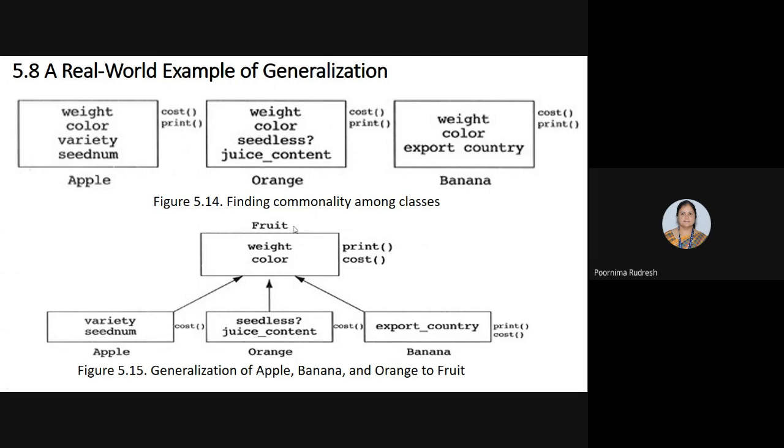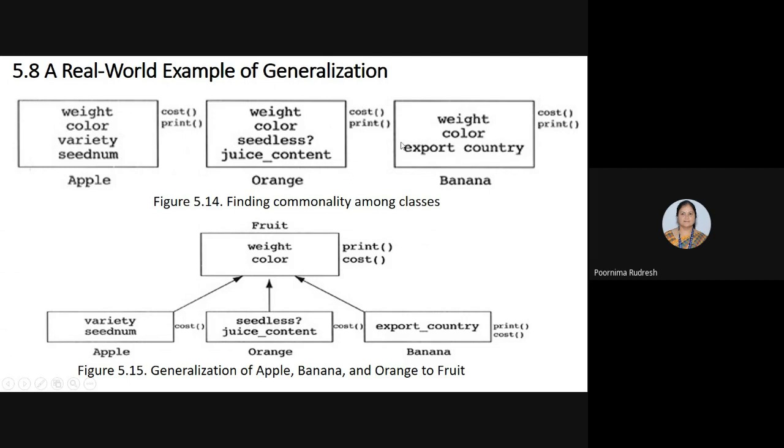And the fruit class extracts the abstraction. Our fruit class consists of the common data and behavior. So what is the common data present in all three classes? That is weight and color, which we consider the common data, so that will be placed in the base class.